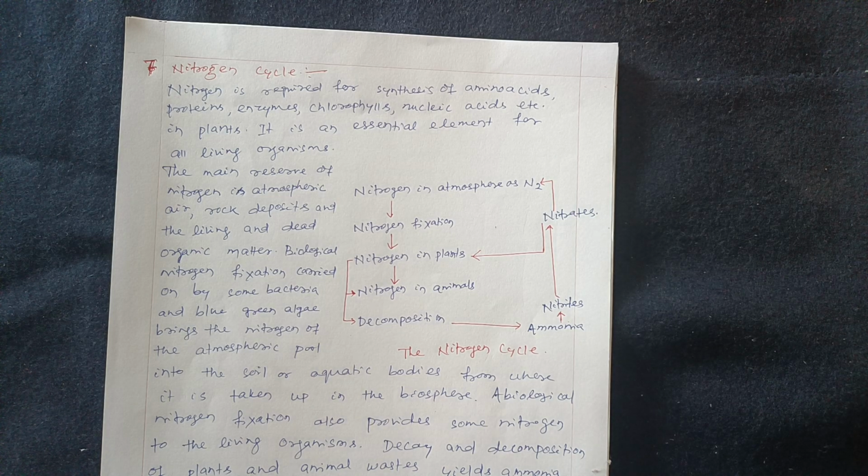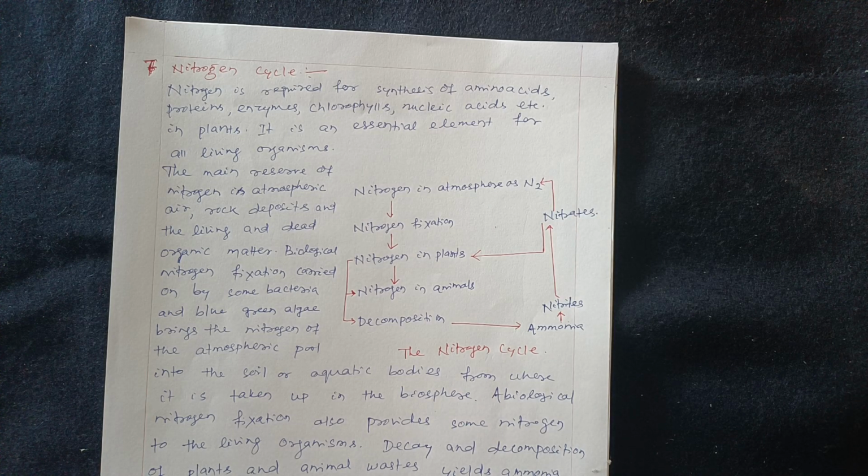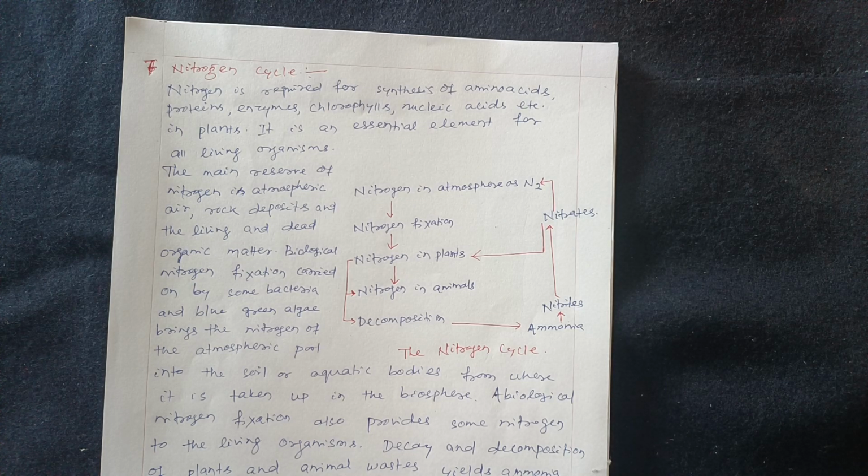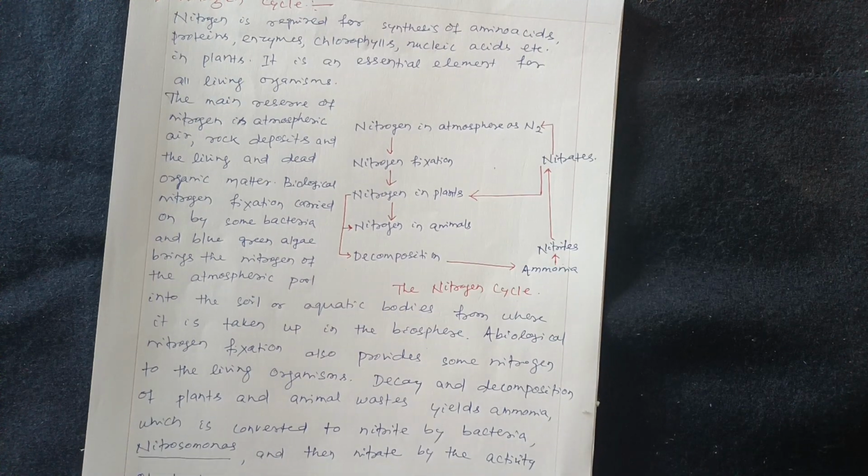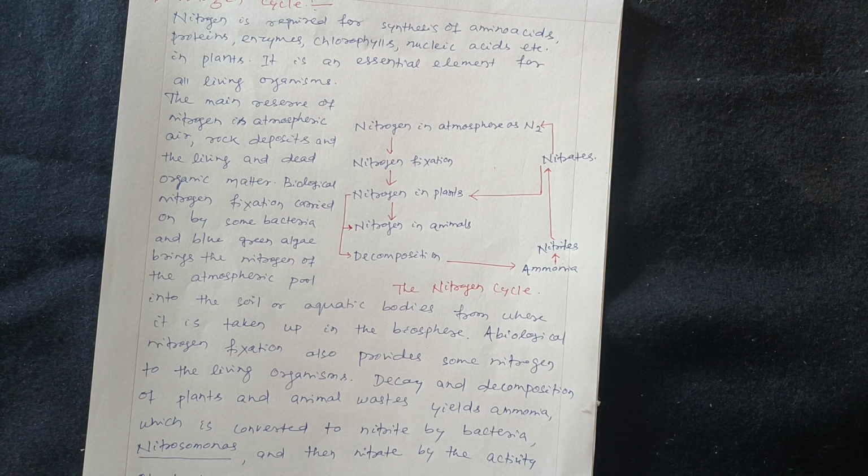the atmosphere. So nitrogen is required for synthesis of amino acids, proteins, enzymes, chlorophylls, nucleic acids, etc. in plants. It is an essential element for all living organisms. The main reserves of nitrogen are atmospheric air, rock deposits, and living and dead organic matter. Biological nitrogen fixation carried out by some bacteria and blue-green algae brings the nitrogen of the atmospheric pool into the soil or aquatic bodies, from where it is taken up in the biosphere.